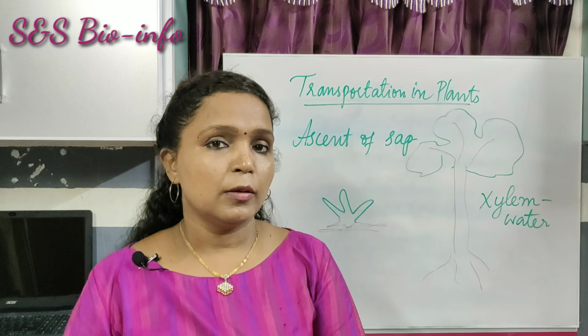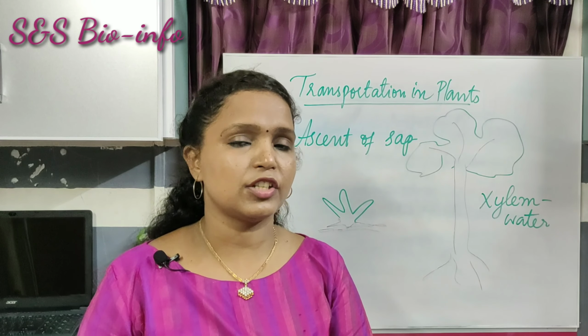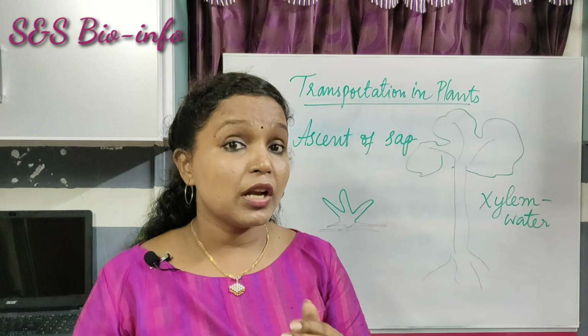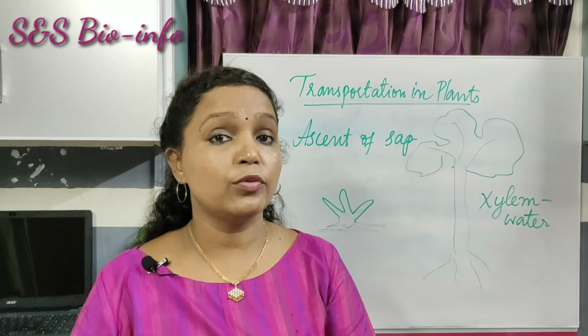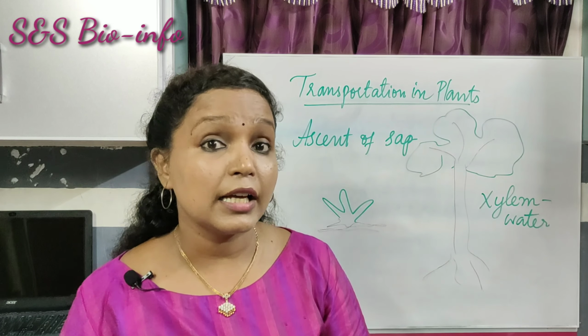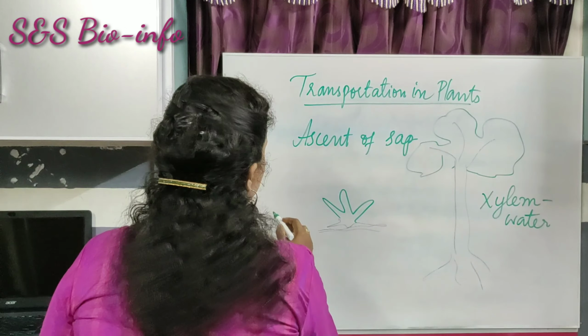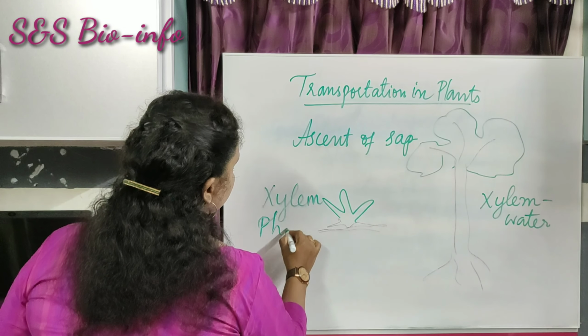As you all know that plants are made up of different types of tissues, simple and complex tissues. There are specialized tissues for conducting both water and prepared food in the plants. Those permanent tissues are xylem and phloem.